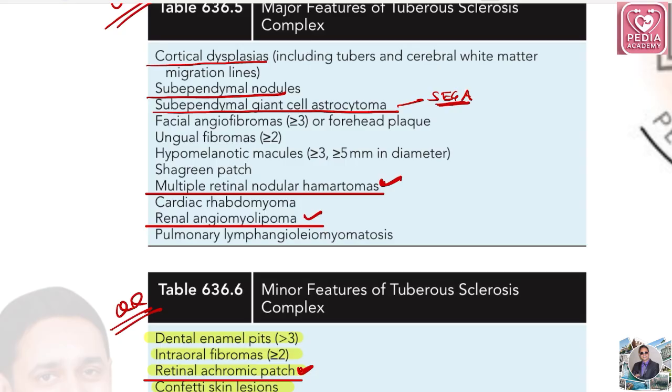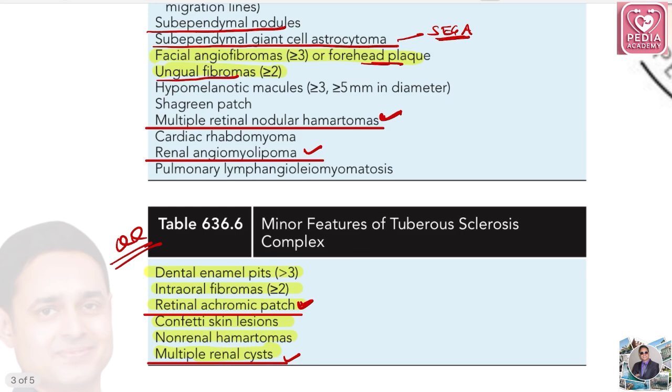Facial angiofibroma, more than 3 or 4 head plaque. Ungual fibroma. Okay, so these two are very important: facial angiofibroma or forehead plaque and ungual fibroma. Just compare this with this. Intraoral fibroma is a minor feature, but ungual fibroma is a major feature. So generally, I'm comparing these minor and major features. These are potential MCQs or asked MCQs.